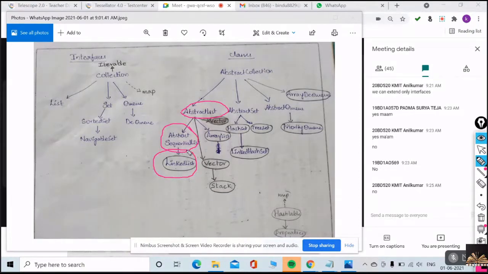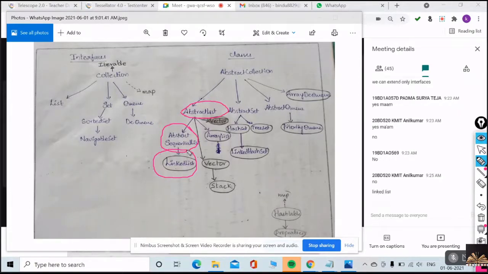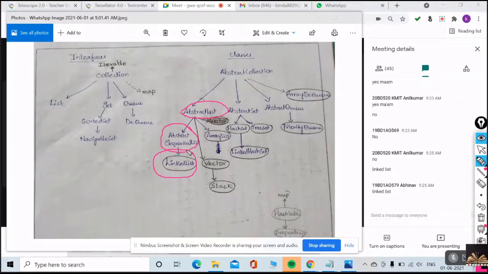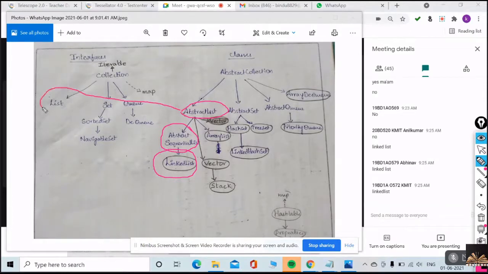So ultimately, what is your implementation of your list interface? What is your implementation of your list interface? Linked list. Very good. Exactly. Linked list is extended from the abstract sequential list, extended from the abstract list, and implements list interface.